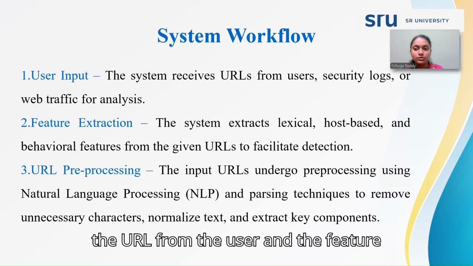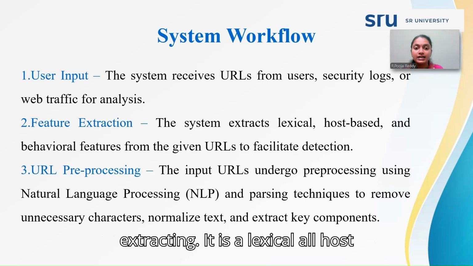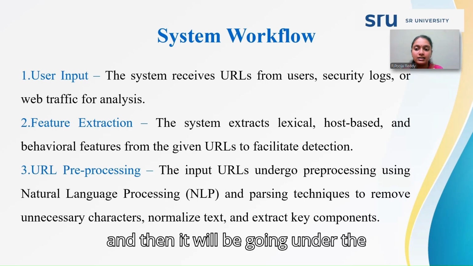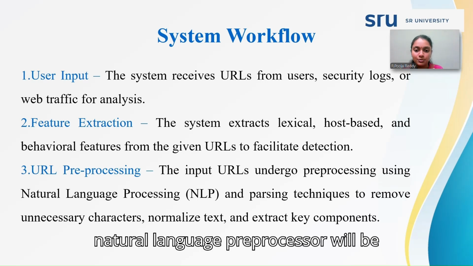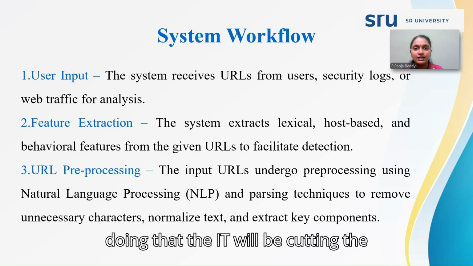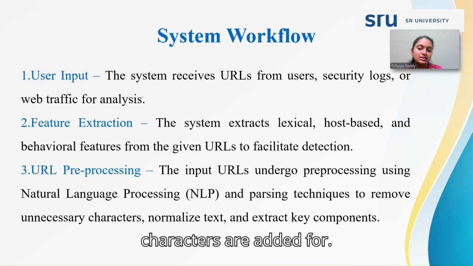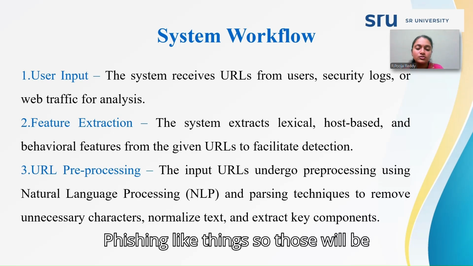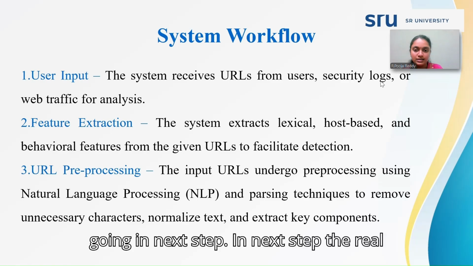Here the user will give the input link, and the system will take the URL from the user. Feature extraction is done, where the system extracts the lexical, host based, and behavioral features of the URL, and then it goes through pre-processing. In pre-processing, the natural language preprocessor cuts the unnecessary things, like unnecessary characters added for phishing, and those are removed, and then it goes to the next step.